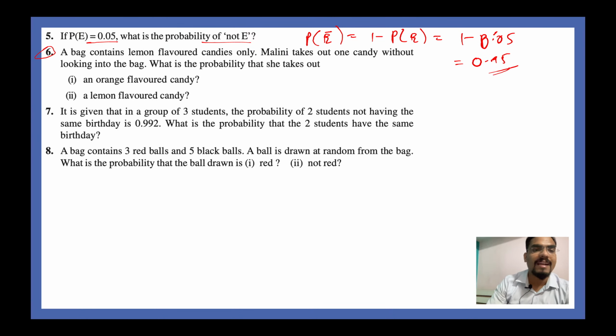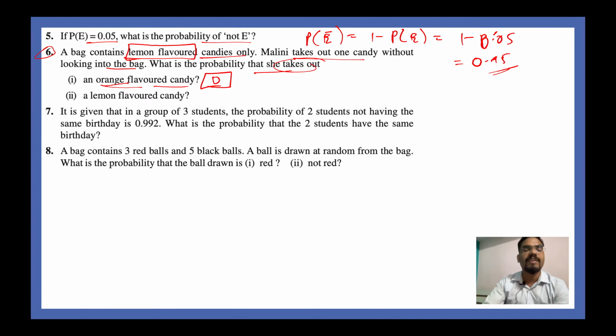Question number 6. A bag contains lemon flavored candies only. Malini takes out one candy without looking into the bag. What is the probability that she takes out an orange flavored candy? Answer is 0. See, the bag only contains lemon flavored candy, right? So if he is asking us what is the probability of getting an orange candy when the bag has none, the probability is 0. A lemon flavored candy, obviously it will be equal to 1, right?